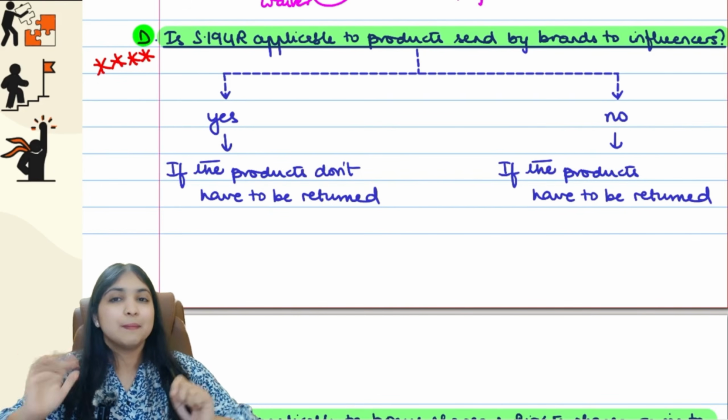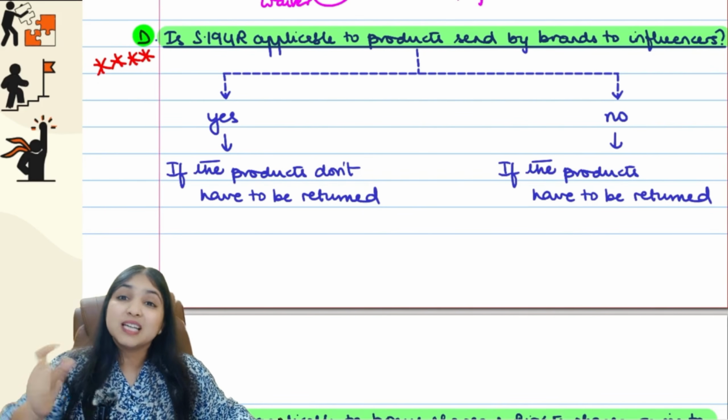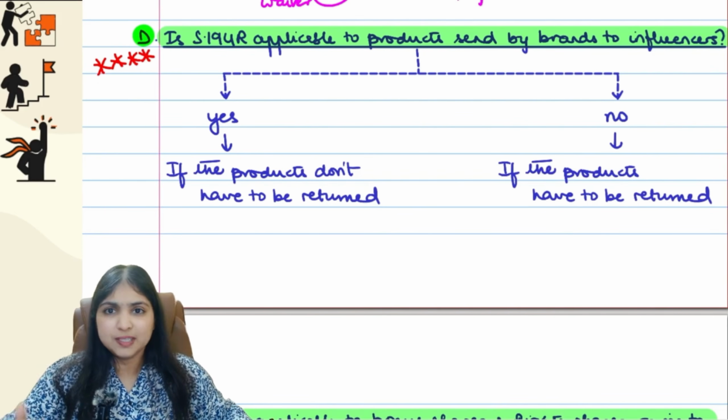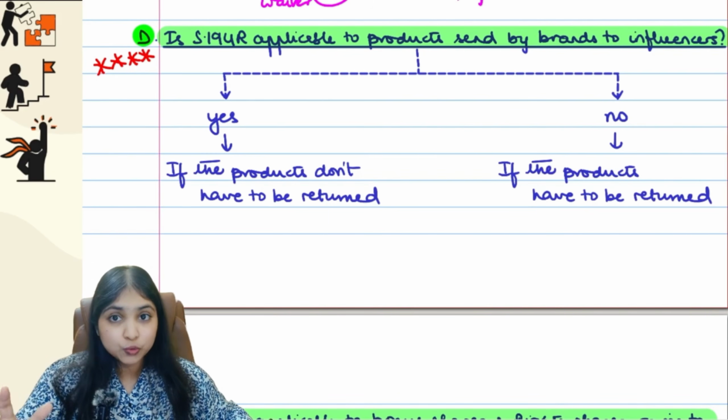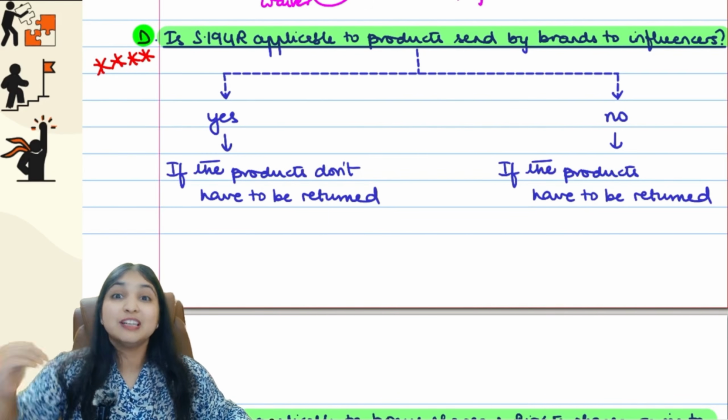194R should apply. But wait, there are 2 types of these influencer deals, guys. Sometimes what happens is the brand tells the influencer, he will send you the phone. You have to make 2 reels. You have to put up 5 stories. You have to make 1 detailed video, and then you have to return the phone back to us.